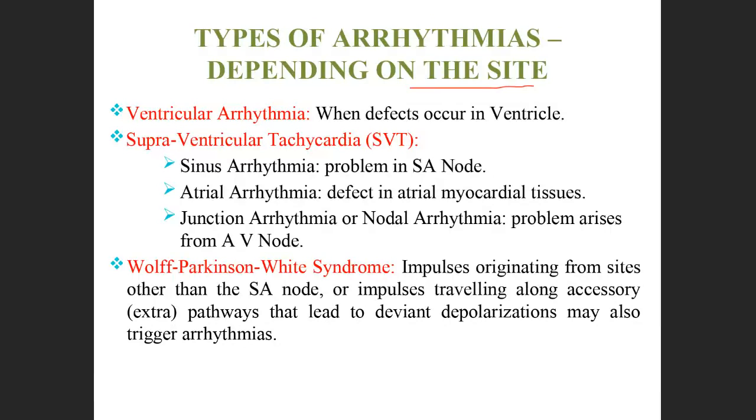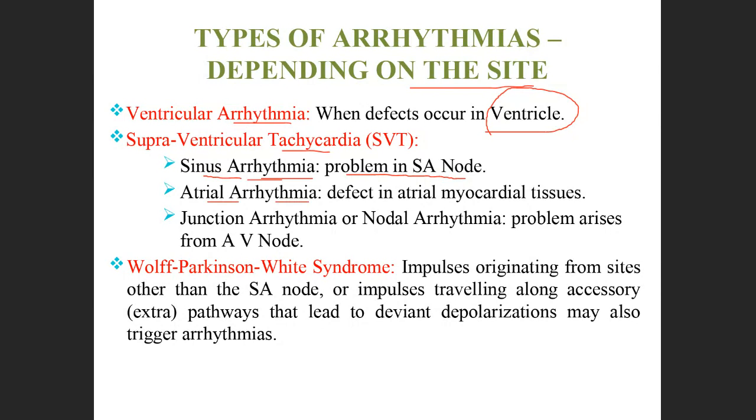Depending upon the site, ventricular arrhythmia means there is a defect in the ventricle. Supraventricular tachycardia has sinus arrhythmia. Types of supraventricular tachycardia: if there is a problem in the SA node from where the impulses generate, it denotes sinus arrhythmia.